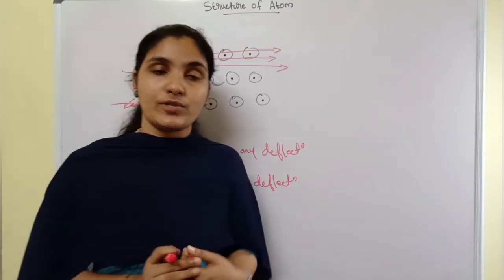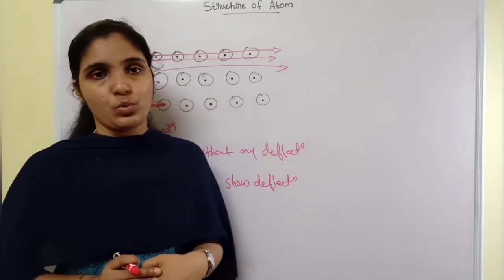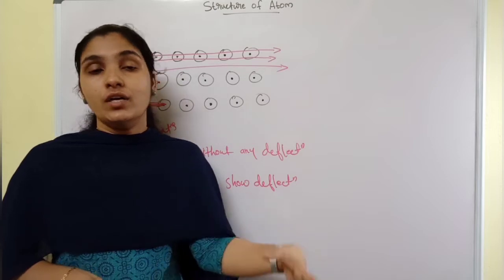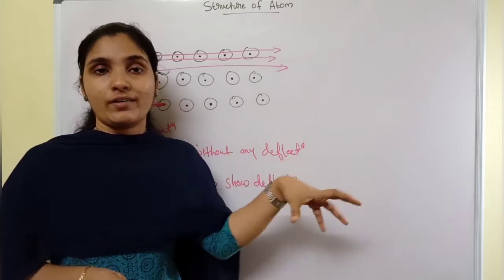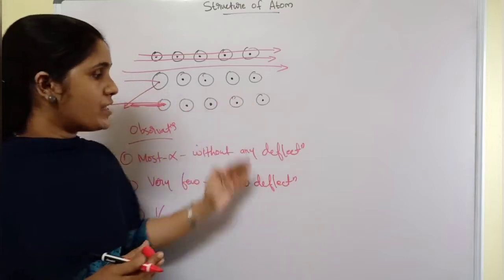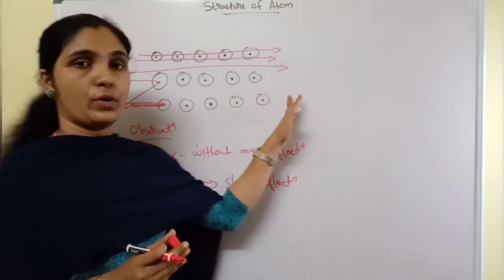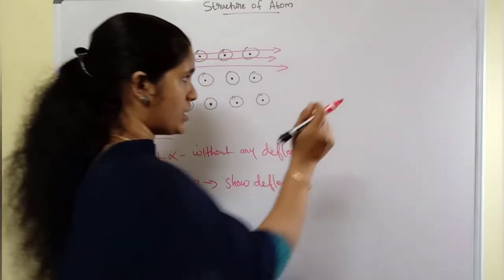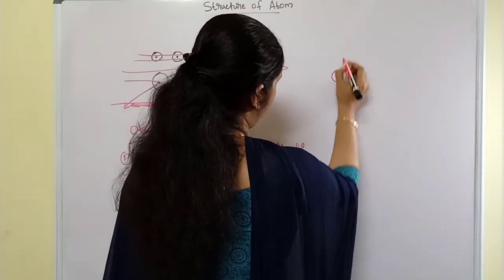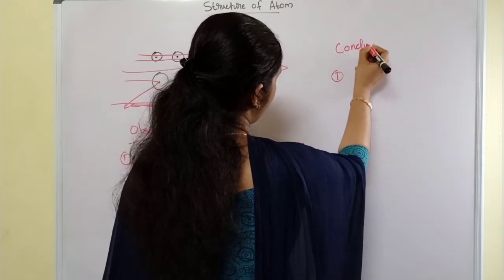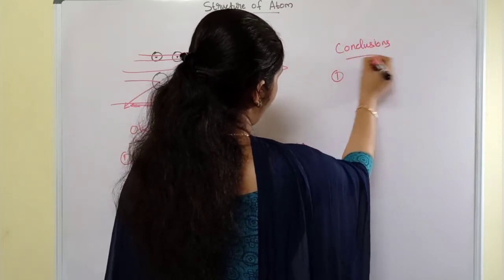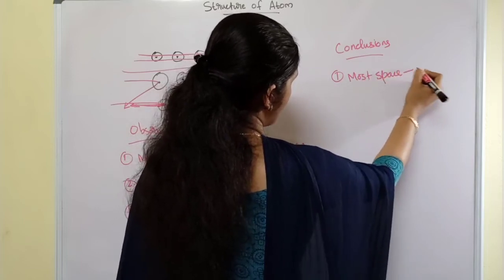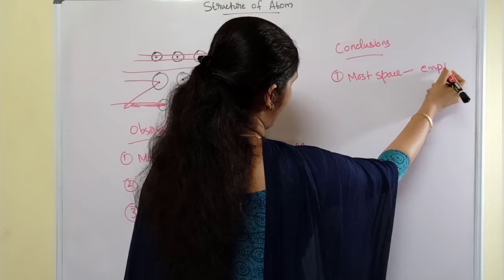With these observations, he made some conclusions, because his expectation was totally opposite to the observation. Based on these observations, he found that most of the space inside the atom is empty. That is the first conclusion made by Rutherford: most of the space inside the atom is empty.